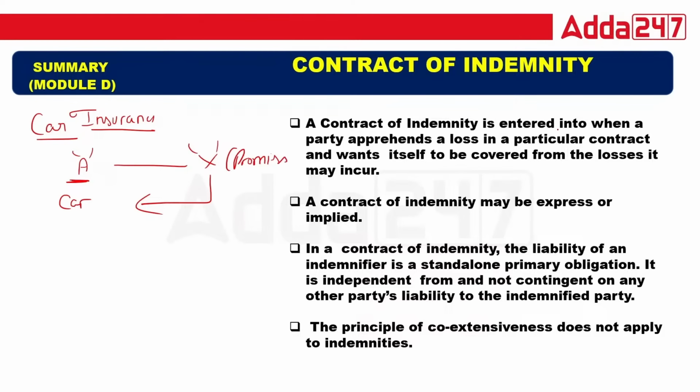The contract of indemnity is entered into when a party apprehends a loss and wants to be covered from the losses that may occur. It may be express or implied. So the person promising, that is the company, is the promisor, and A is called the promisee. Promisor, promisee. In legal terms, the promisor is called the indemnifier. You have to learn the names of the parties. Indemnifier, and this one, indemnified.